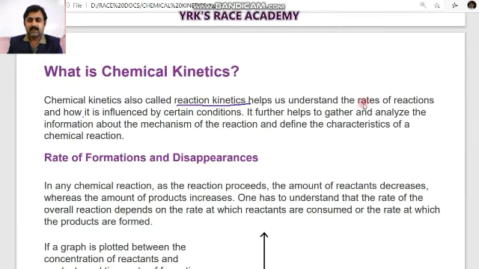It tells us the rate of reactions, the most important thing, and how certain conditions influence it. It also helps us analyze information about the mechanism of the reaction. So chemical kinetics is the most important topic in our chemistry. Why? Because the reaction mechanism is understood using chemical kinetics, which defines the characteristics of a chemical reaction. After studying chemical kinetics, we can define the characteristic property of a chemical substance. So this is the most important observation of chemical kinetics.